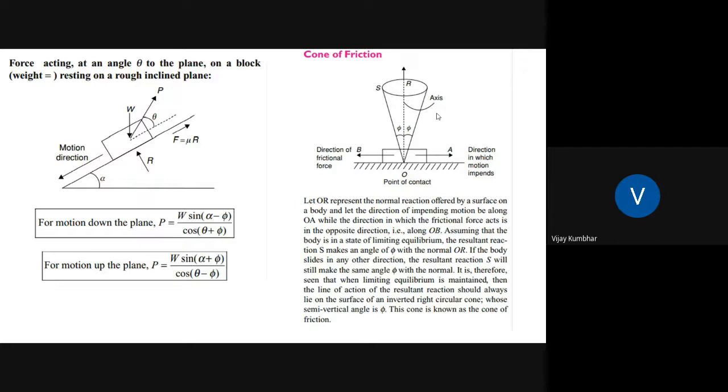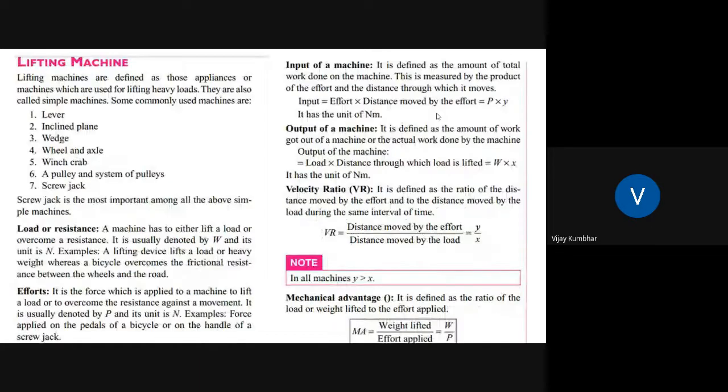Assuming the body is in a state of limiting equilibrium, the resultant reaction makes an angle phi with the normal OR. If the body slides in any other direction, the resultant reaction S will still make the same angle with the normal. So this angle is known as the cone of friction, and it is denoted by phi.